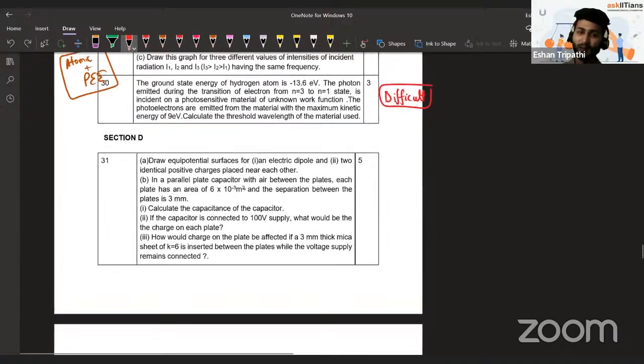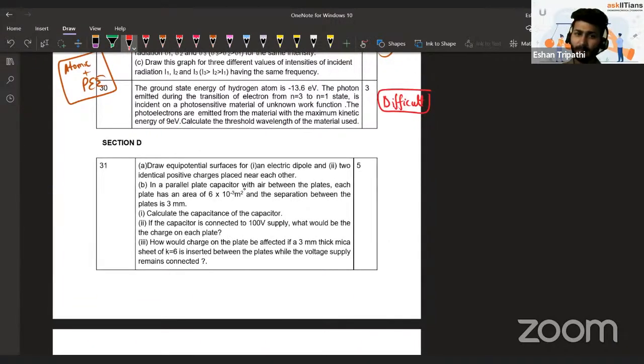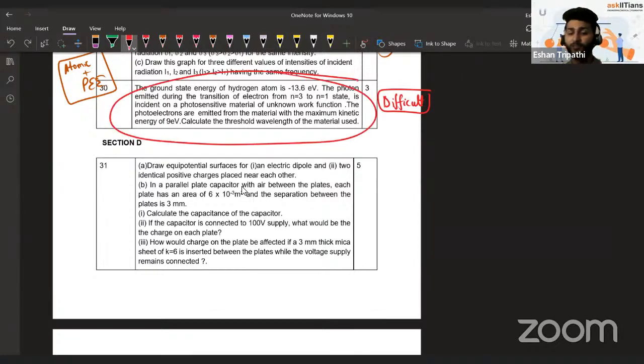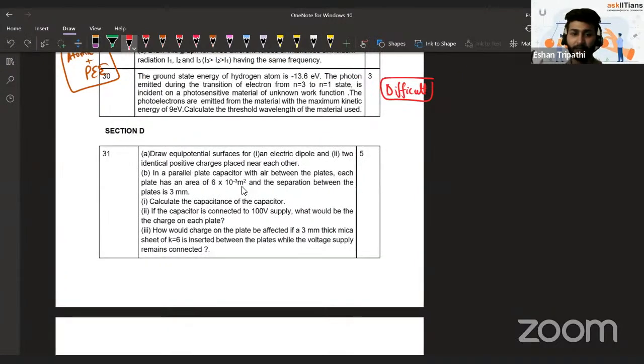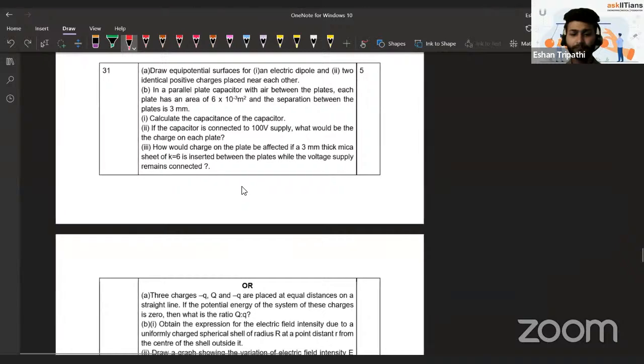So if you are comfortable with it, if you have practiced these kinds of questions from the NCERT, from exemplars, and also if you have some reference book, all the questions of photoelectric effect and atomic physics, then these questions will not be very difficult to deal with. But do one thing at the end of the paper: always cross-check your calculation for these questions first before submitting. This is the important part.